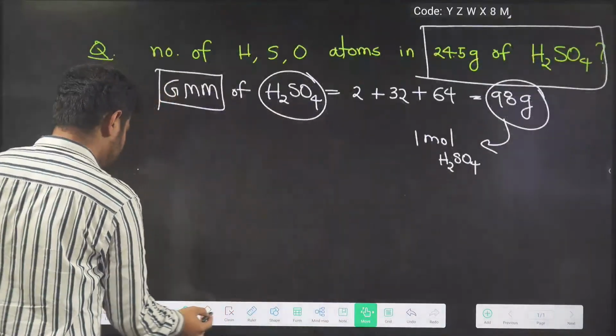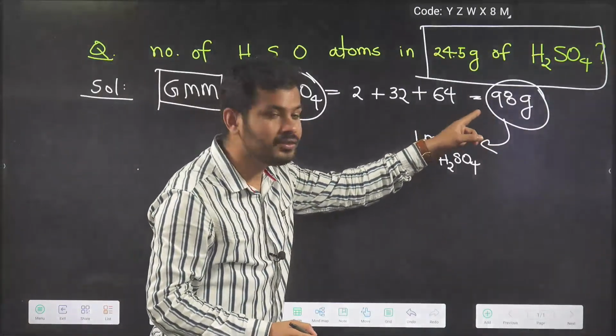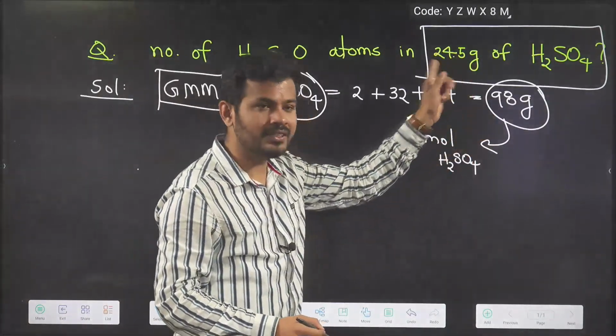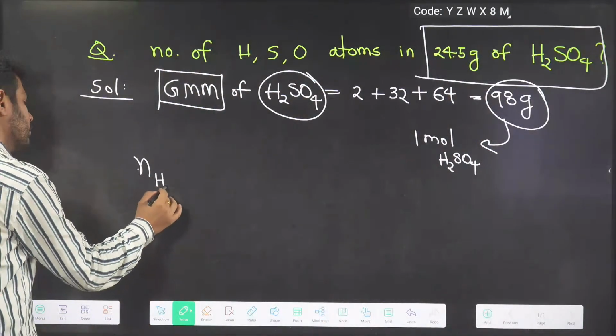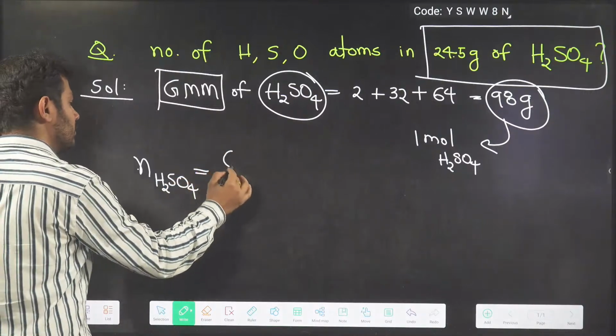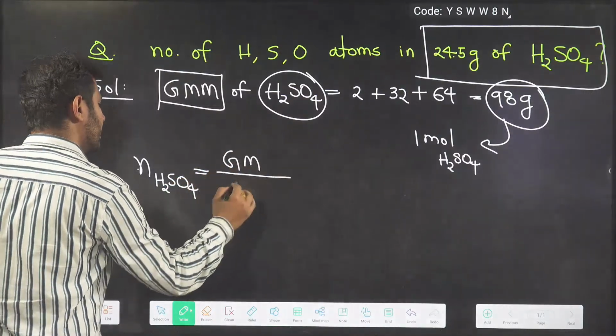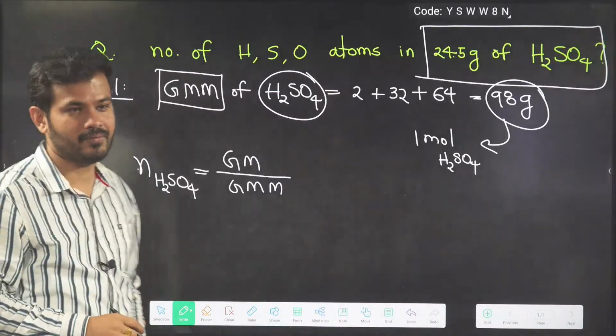How to calculate this? If you remember the formula I told: the given mass is known to us. So the number of moles of H2SO4 is given mass by gram molecular mass, GM by GMM.